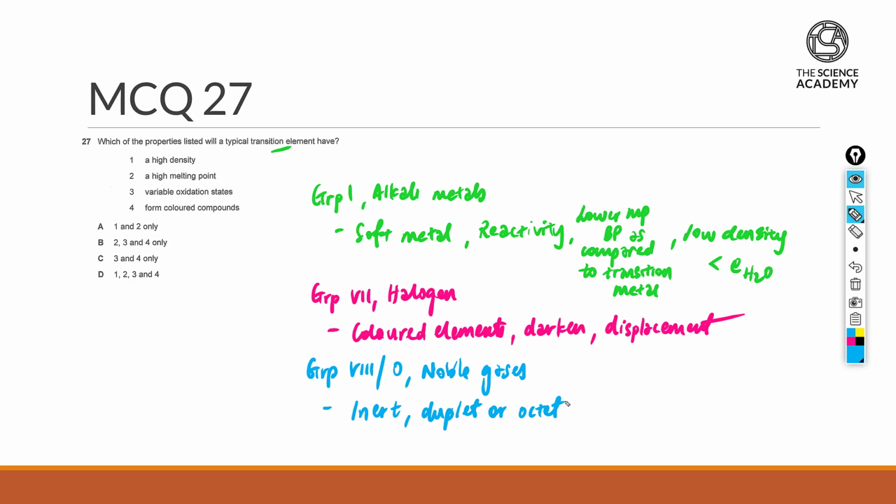Now, some of the more notable members in this group would have been neon, helium, as well as argon. It's imperative for you to know their usage. Neon will actually be used in neon lightings. It's one of the rare few elements that if you were to pass electricity through it, it actually glows.